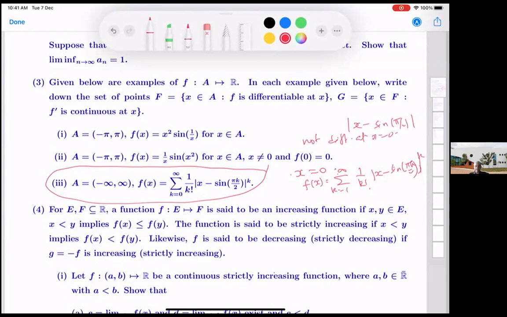But you can show that x minus sine pi k by 2, divided by k to the power k, is not differentiable at x equal to 0 for k odd. And for k even, it is differentiable. For all these odd terms it is not differentiable, and so the total is not differentiable.